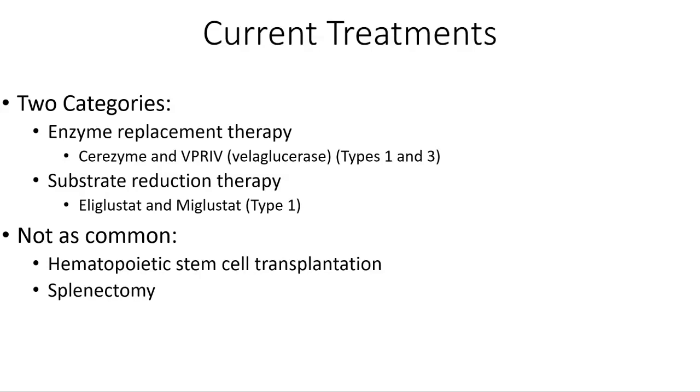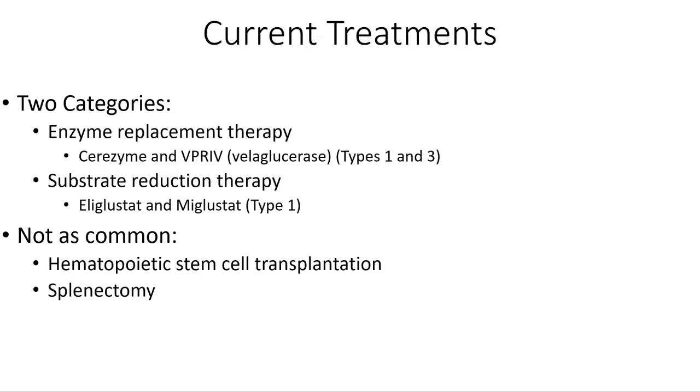Some of the other treatments that are not as common but can still be helpful are hematopoietic stem cell transplantation, which has been phased out because it can be very dangerous and expensive, as well as splenectomies for those cases that are very severe and it would benefit to just have the spleen removed to help with